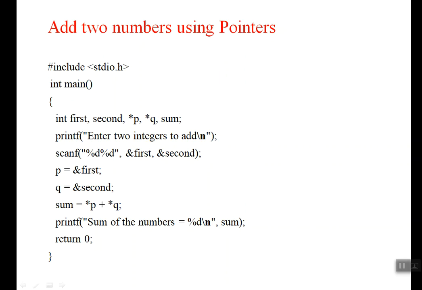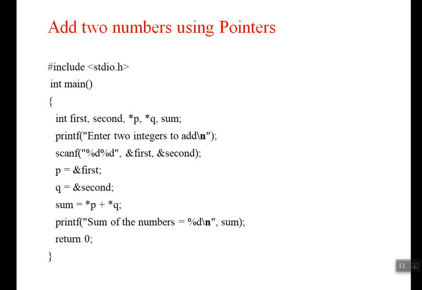Okay, first, second, that is a and b, and star P and star Q. What are first and second? First and second are integer variables, and sum is also an integer variable. What are star P and star Q? P and Q are integer pointers. I'll recall the point: a pointer can store an address, and an integer pointer can store the address of an integer variable. If I want to declare a floating point pointer, what should I do?